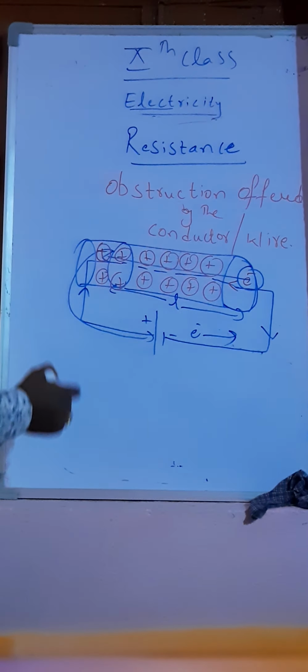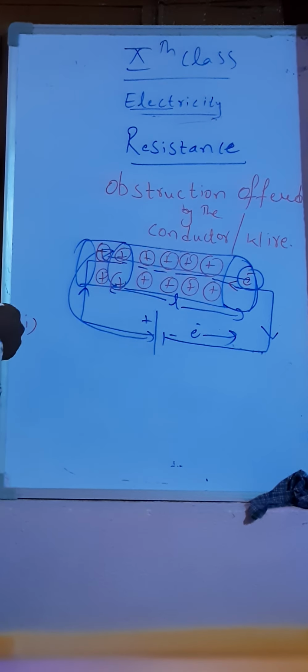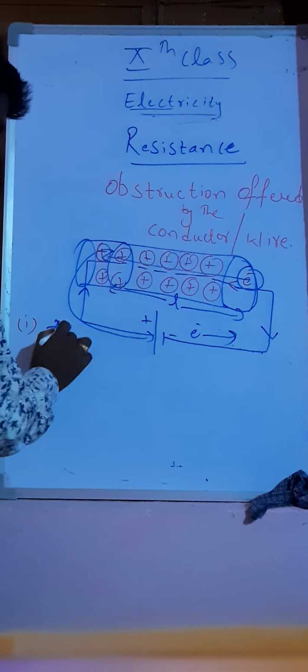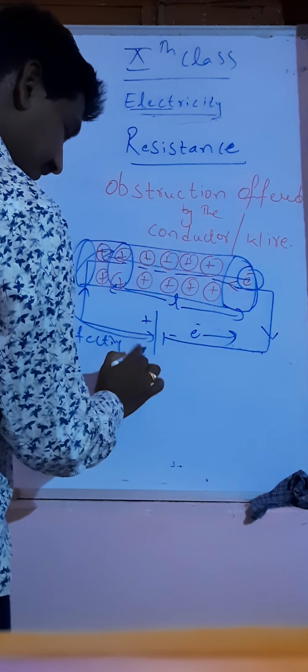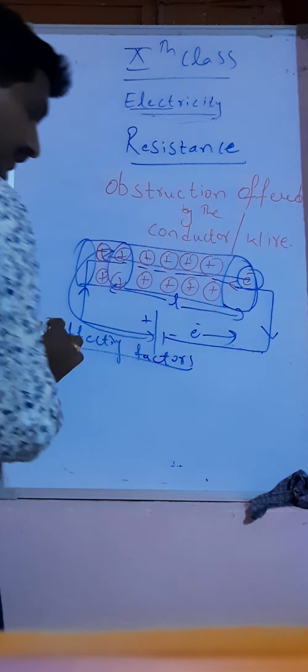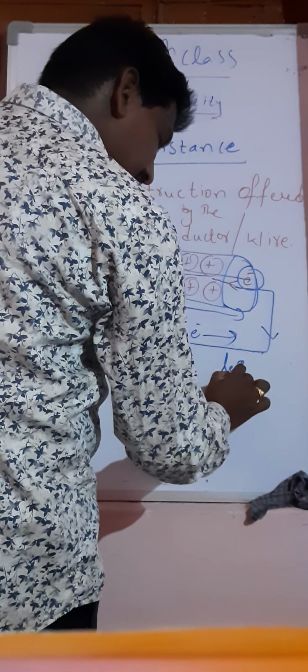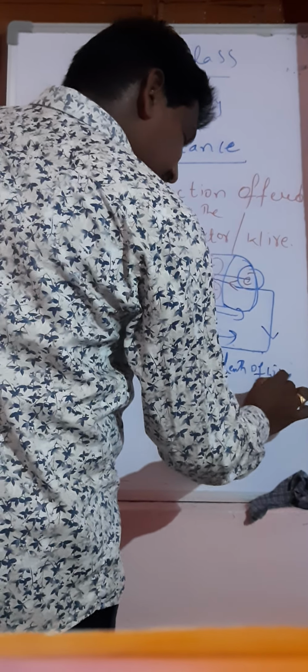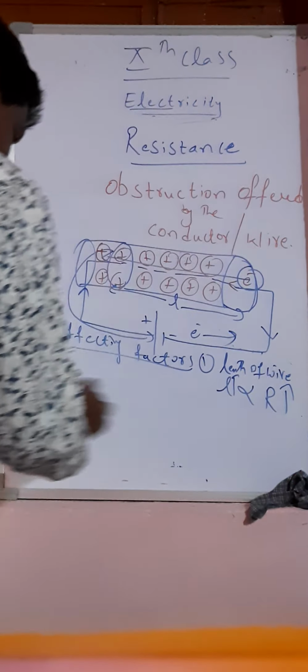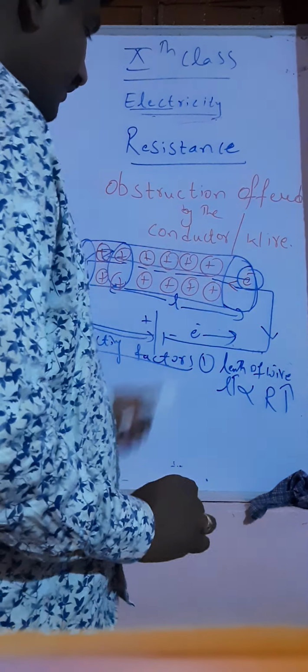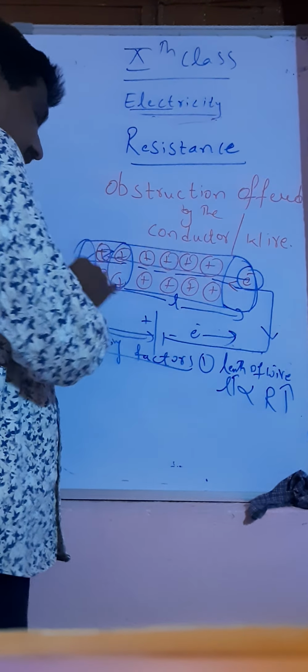So we can talk about the affecting factors of resistance. First, if the length of the wire is increasing, resistance also increases. This is the first one. Then the second one depends on its material.